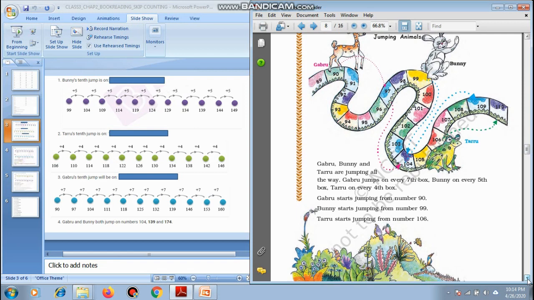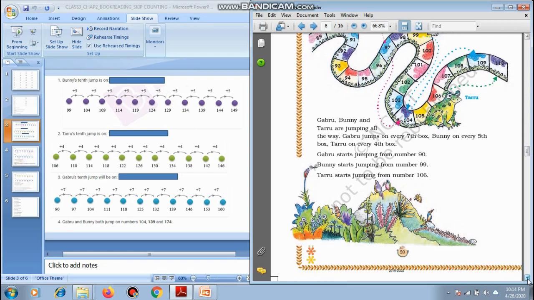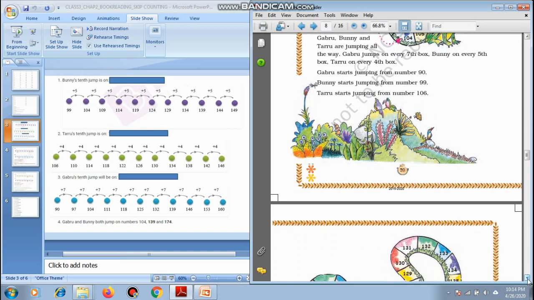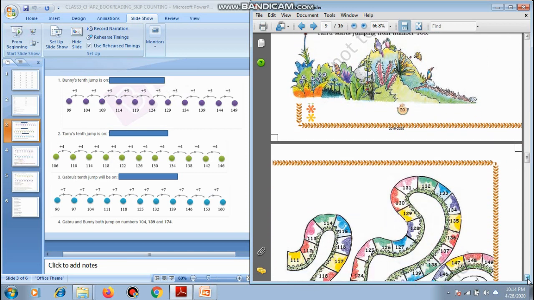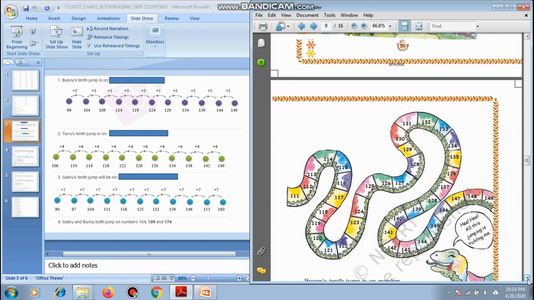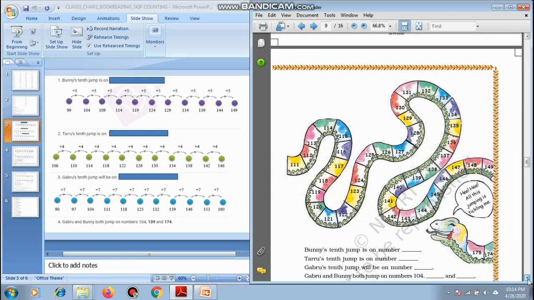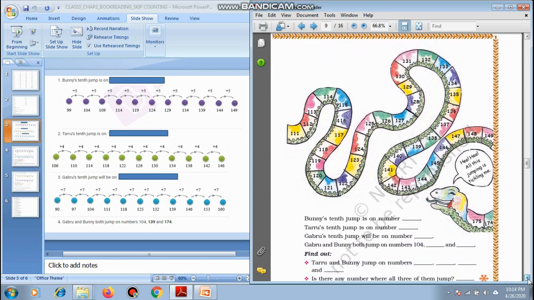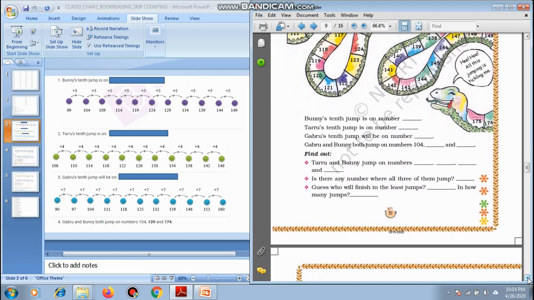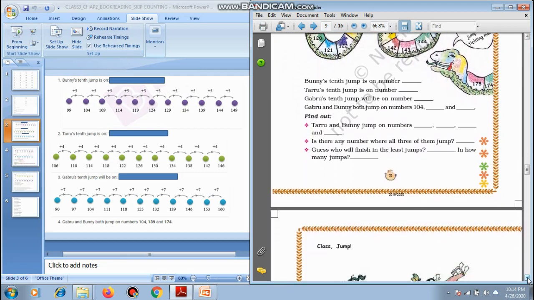Let's see what we have to do now. This is the number snake, as you all can see. Hee hee, all this jumping is tickling me. So when they are jumping on the number snake, he is laughing. Now the first question is, Bunny's 10th jump is on which number?